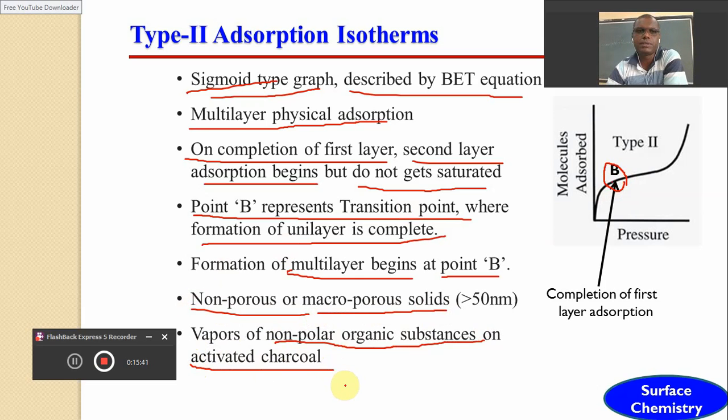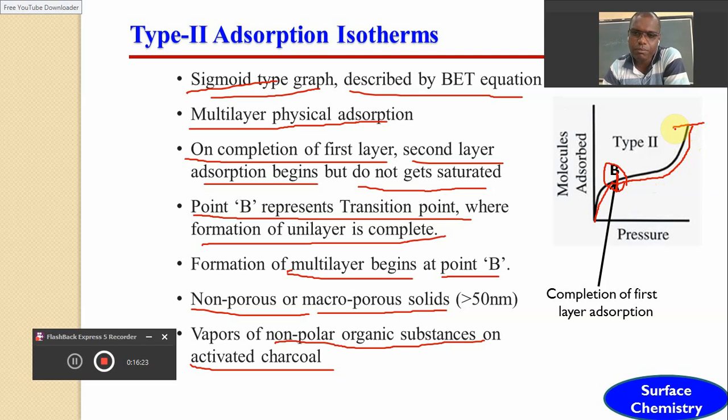What happens, dear friends, in this part of the adsorption isotherm? Initially there is the process of formation of a single layer on the surface of adsorbent, and this process of monolayer adsorption gets completed at point B. As soon as the monolayer is completed, the process of multilayer adsorption gets started, and its rate of adsorption goes on increasing at higher pressure also, and there is no saturation point.